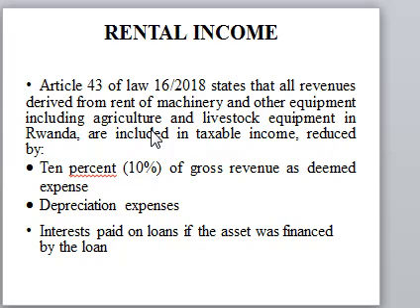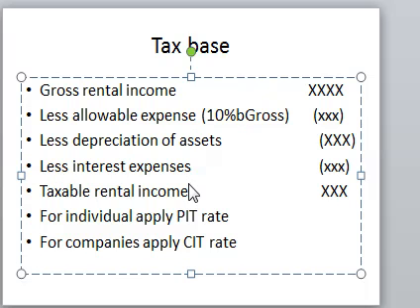So when we are calculating the tax base of rental income from what we have talked about, rent of machines, rent of equipment, specifically rent of movable property or rent of buildings that are incorporated, then we get the gross rental income. So when we are computing the taxable rental income, we get our gross rental income, the one we have received, less allowable expense.